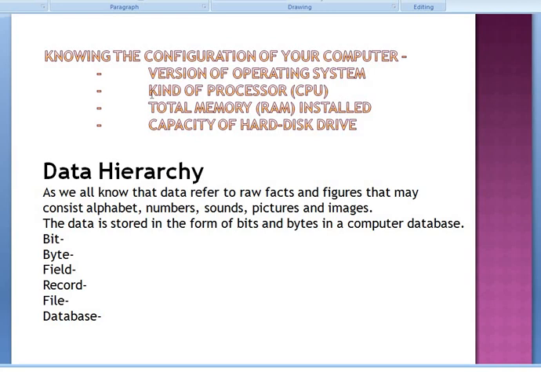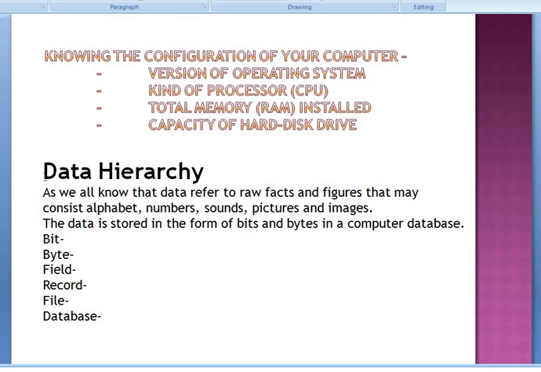I am telling some steps for how we can check the configuration on our computer or laptop. First, open Control Panel, then click System and Security, then click System. The System window appears. Then we can view basic information about our computer, like version of operating system, type of processor and total memory installed. These are the steps to know the configuration of our computer.